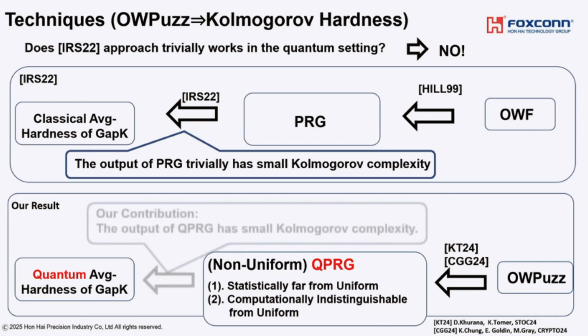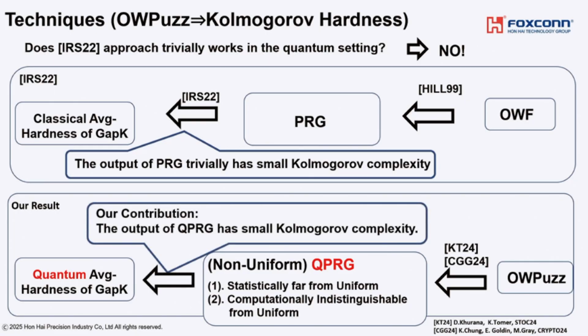And we also show this direction. But importantly, the same approach does not work in this setting because, in particular, this algorithm does not have a random seed. So we need to introduce a new idea. But actually, this direction is the easy direction. I want to explain the difficult part in more detail, so I skip this part.